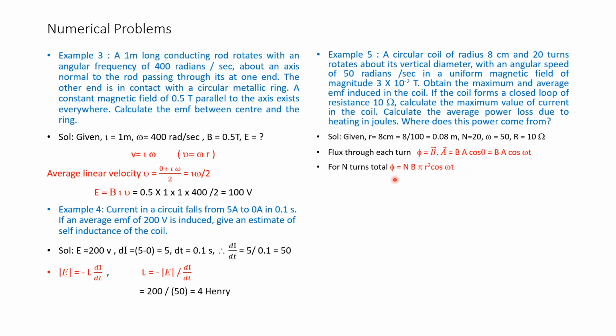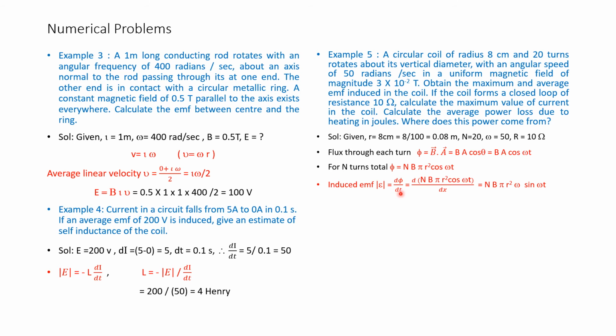Differentiating this value, we get n B pi r square omega into sin omega t. Therefore, E maximum is equal to n B pi r square omega, when omega t is 90 degrees, sin omega t is 1.